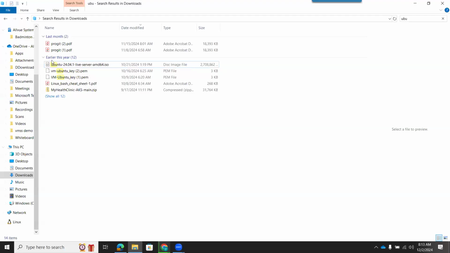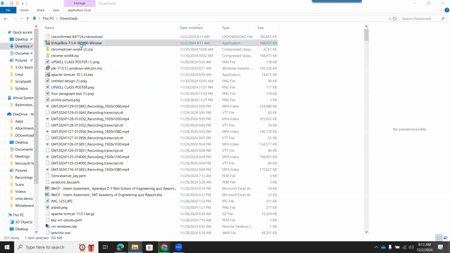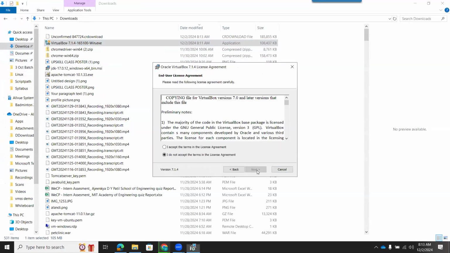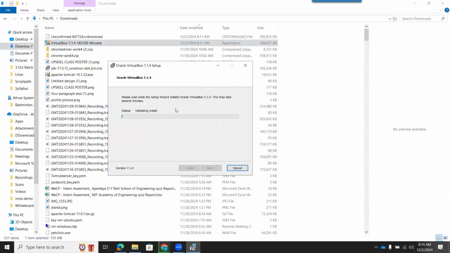But what is important is the VirtualBox which I have just shown to you. This is VirtualBox, which is downloaded, and you have to install it. Next. I accept the terms license agreement. Next. You can select this option or uncheck it. So it will install your VirtualBox.